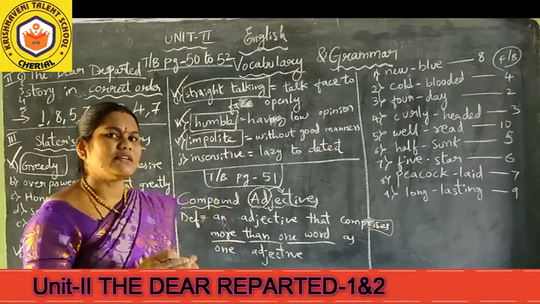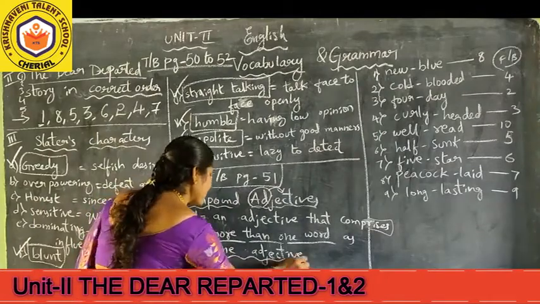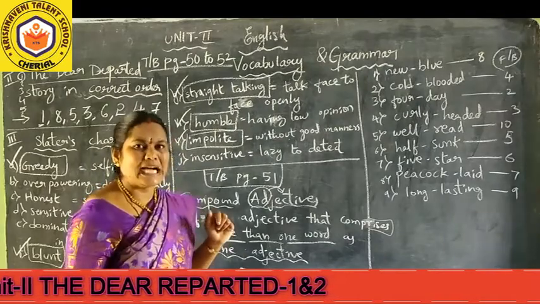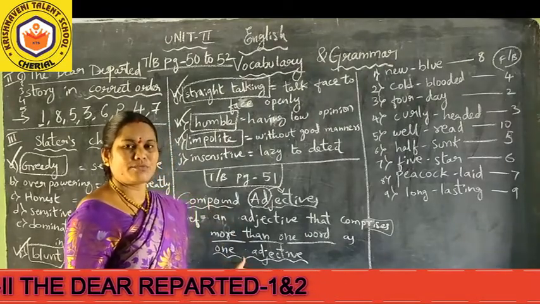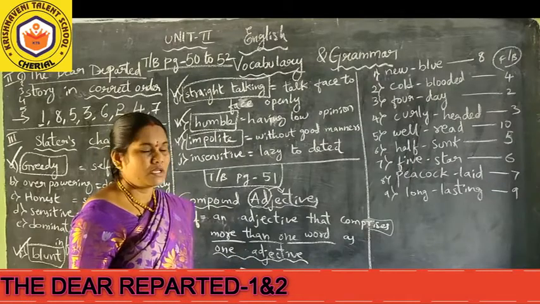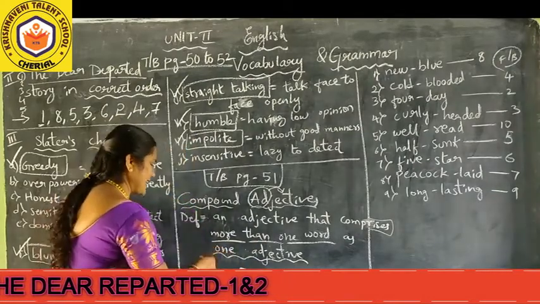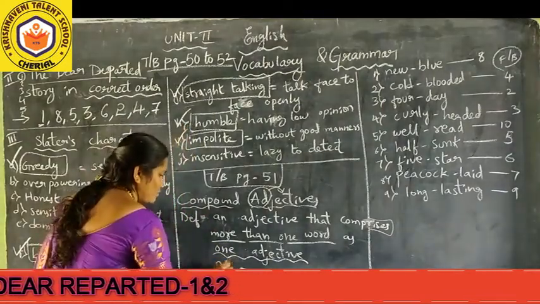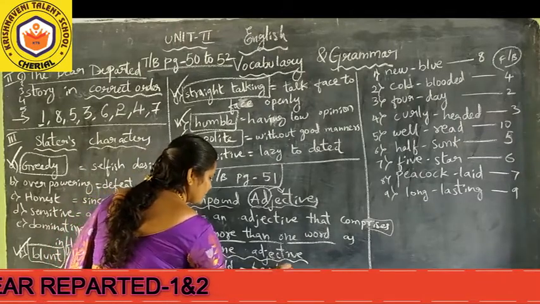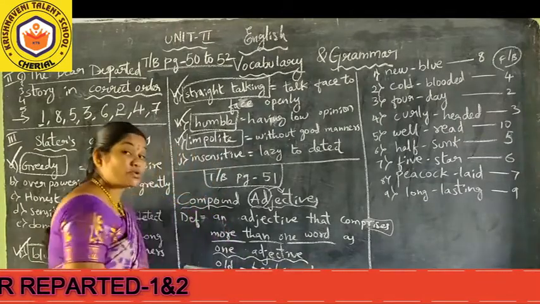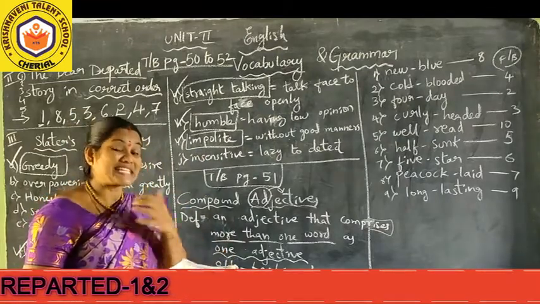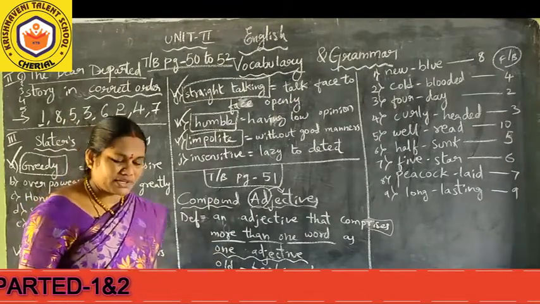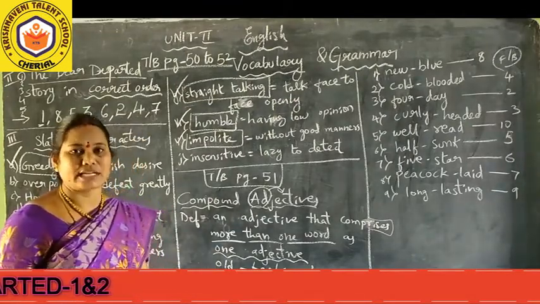So to show those 2 words as one adjective, we have to place a hyphen. Compulsory, what we have to place? Hyphen, like a minus symbol. But we should not say minus here in English. So for example, we can take in our textbook vocabulary itself, he has given old-fashioned, business tone, and one more example reddish gray, and one more example double-faced. All these are given in your textbook page 51. If you read the sentences, you can get through it.